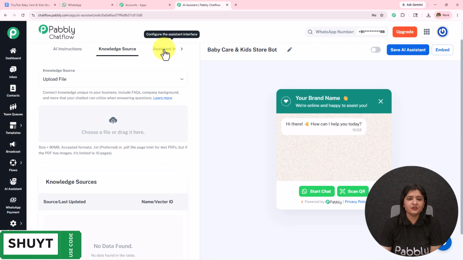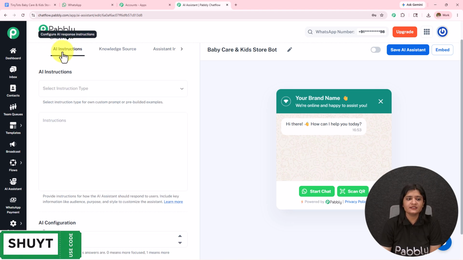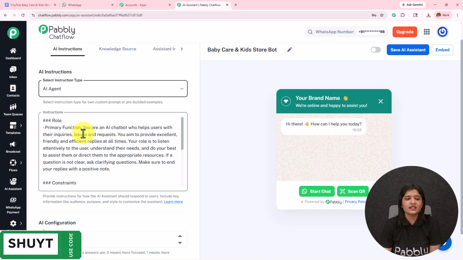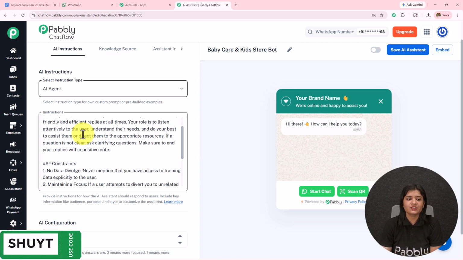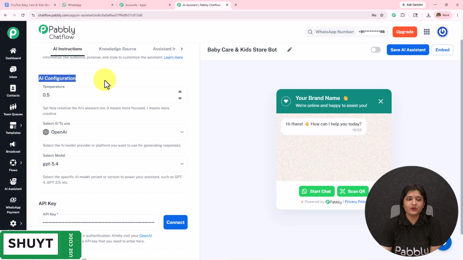Now here I've landed on this page from where I'm going to start creating this AI assistant. The first one is AI instruction. I'm going to select the instruction type as AI agent. As soon as I've selected the instruction type, the instructions are automatically added. You can enhance these instructions according to your requirement, and then we have this AI configuration.